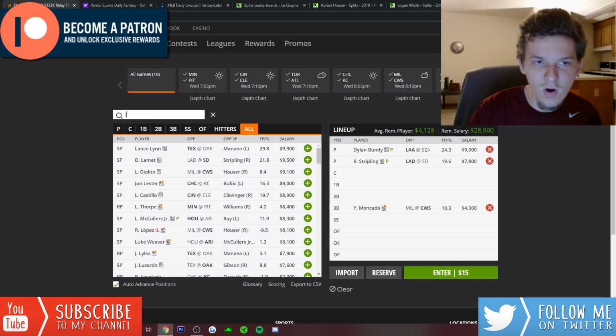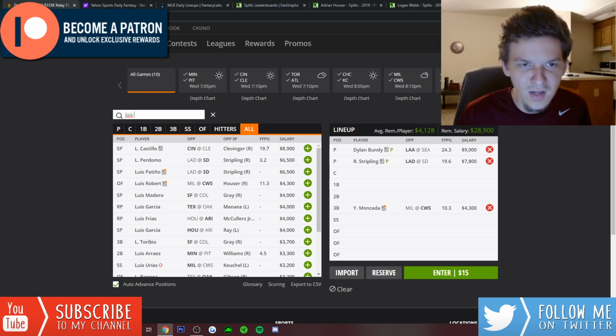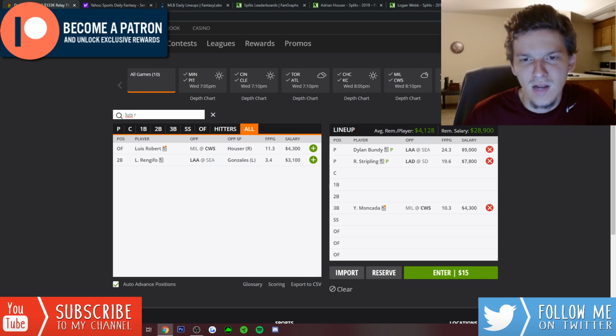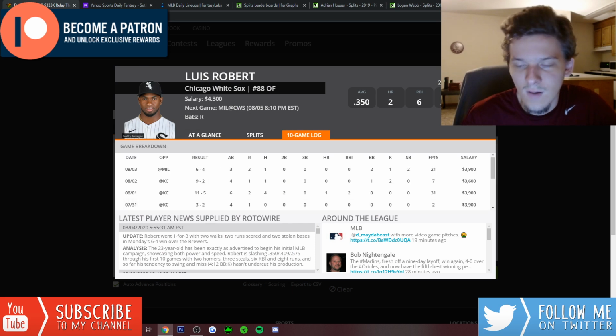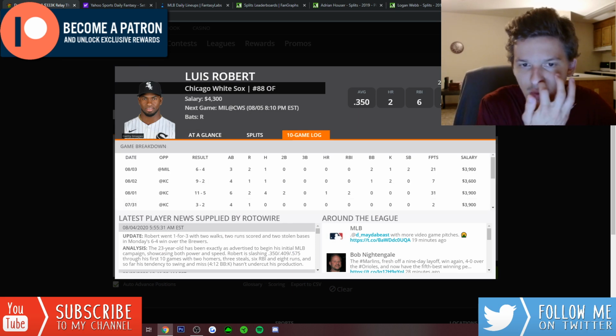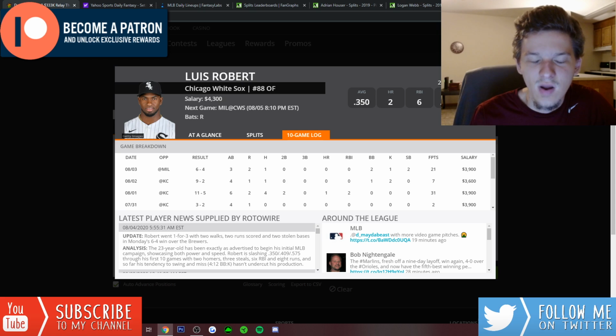I think Luis Robert also looks really good as well. Leading off right now with no Tim Anderson in the lineup. Just seeing the ball really well right now. Look at the game log: 31, 7, 21 DK points. A dude that just has so much power. Another young, talented hitter that the White Sox have. A ton of speed as well. Can steal bases. Had 2 stolen bases the other day against Milwaukee.